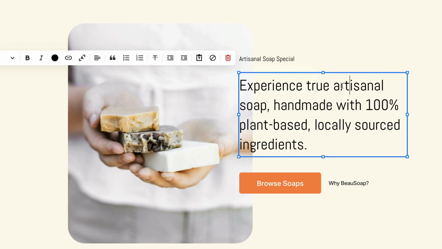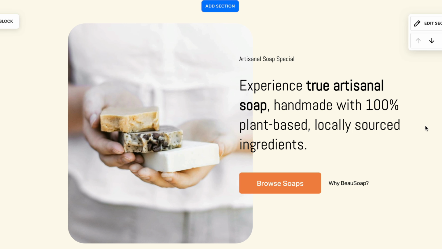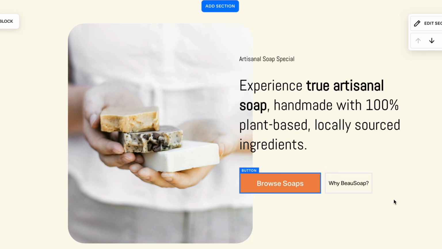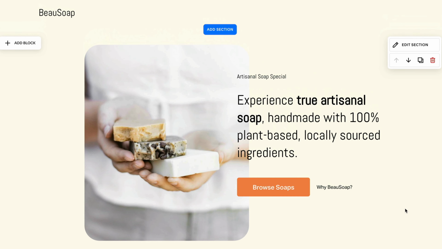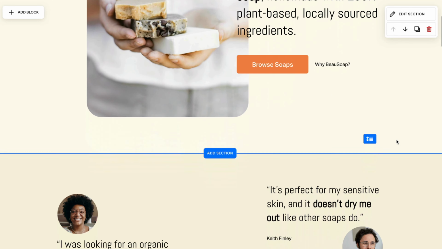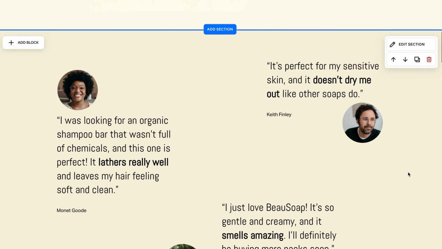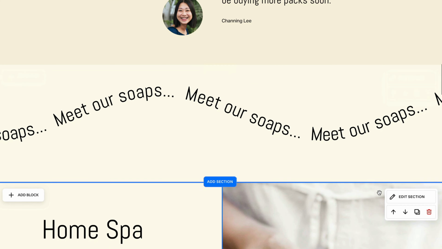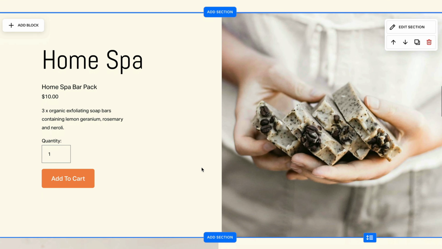Leaning into our unique selling proposition is a true artisanal soap. So I want to highlight the text, hit bold, and now it stands out as you scroll. So when you arrive for the first time, the first thing you're going to be attracted to is the bold text. You're going to click browse soaps, you're going to scroll down. After this fine-tuning step, we're going to add a header navigation that scrolls down, and then we're going to focus on the mobile. So looking at all the bold elements within the testimonials, it looks great. Love our blended scrolling text.